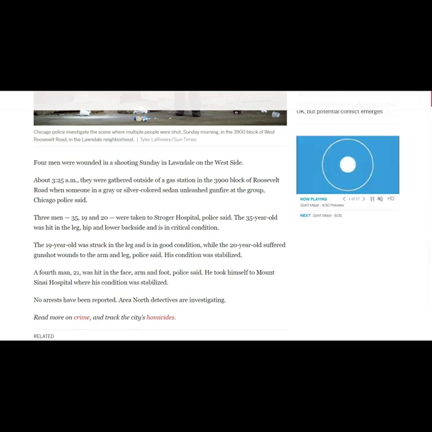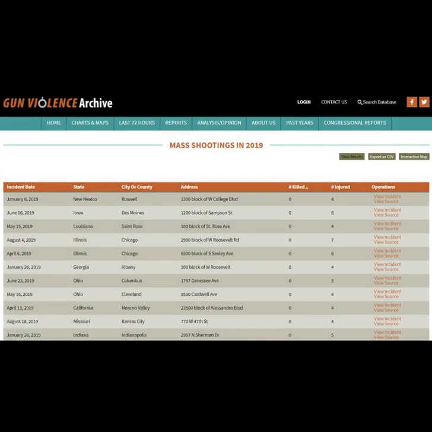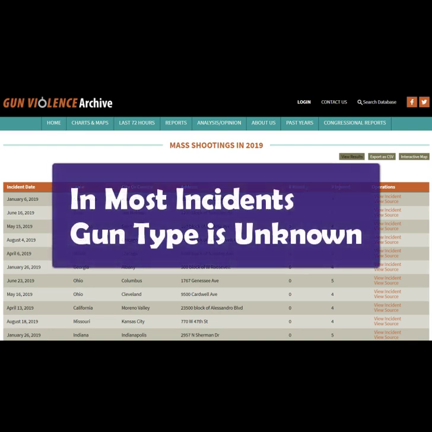And this isn't some sort of outlier. This type of shooting makes up the bulk of the Gun Violence Archive. Instances where it appears to be gang-related or involved with some other crime. Generally, the suspect is never identified or even arrested. And this is also probably why you're not able to sort by the type of gun in these mass shootings, because most of these incidents, the gun and perpetrator are unknown.